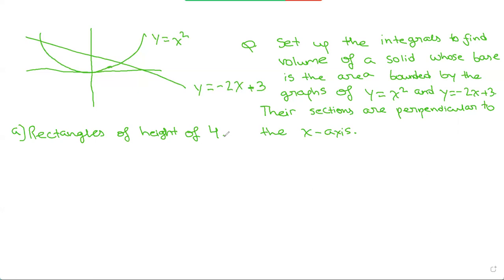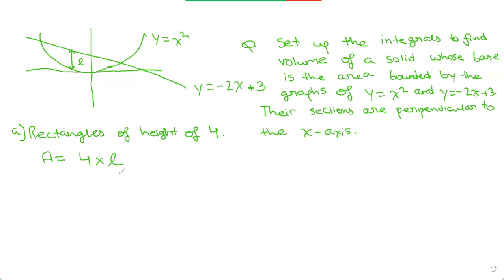So how do we go about solving this? We're adding the areas of several rectangles that are upright to find the volume. And we know that the area of a rectangle is the length times the height. We know that the height would always be 4, right? So the area would be 4 times, let's say this distance is L, 4 times L. So that would be the area of the rectangle.